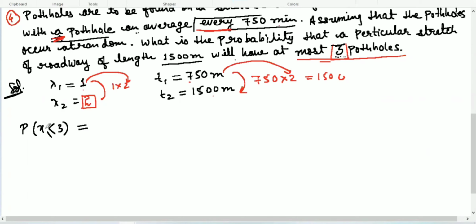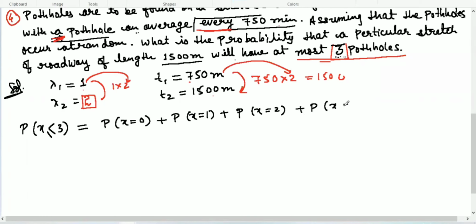It is an easy question. So x less than or equal to 3 means find x equal to 0 plus x equal to 1 plus probability of x equal to 2 plus probability of x equal to 3. Here we will stop.